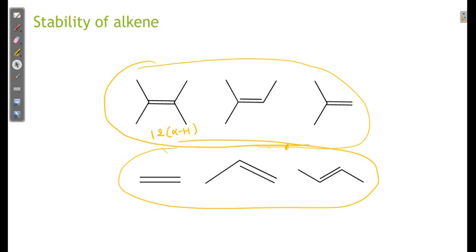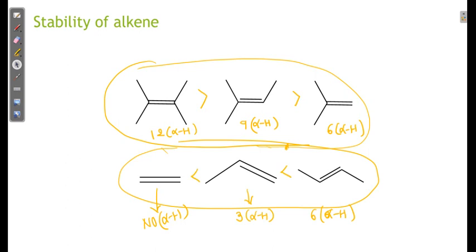Nearby structure, how many alpha hydrogen? 9 alpha hydrogen. How many in this case? 6 alpha hydrogen. So dear student, I can say this is more stable than this one. What about this? There is no alpha hydrogen. Very good, so there is no hyperconjugation. Here 3 alpha hydrogen, here 6 alpha hydrogen. So I can say this is more stable.